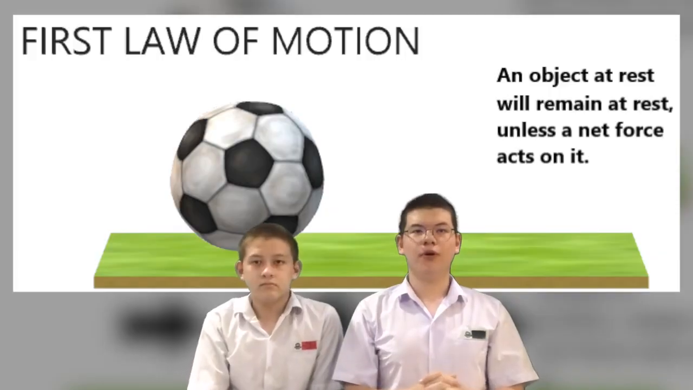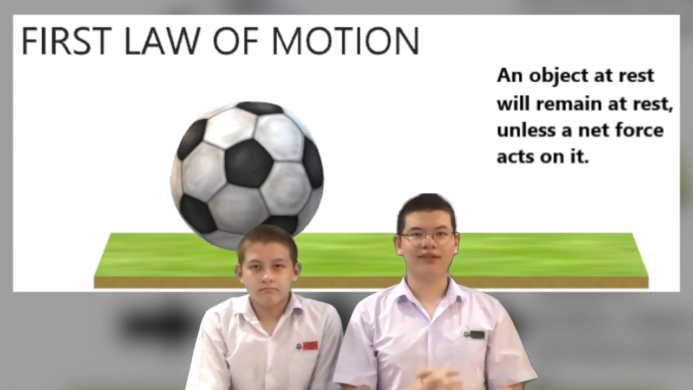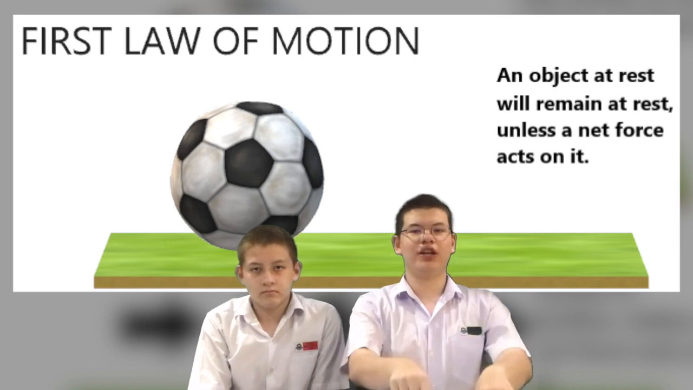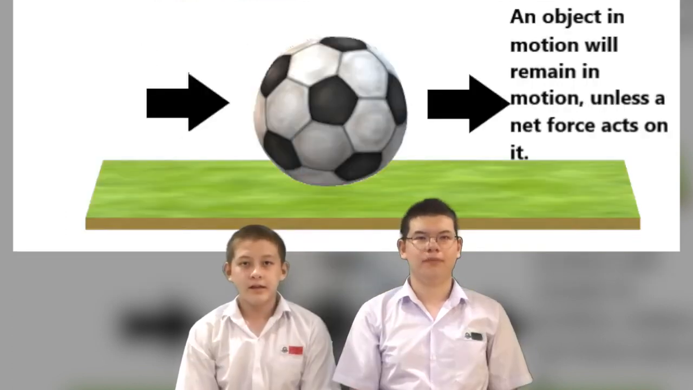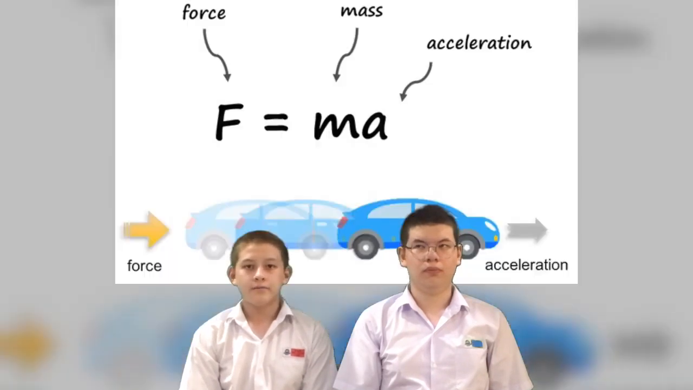In our first example, an object at rest, the stroller, doesn't move unless acted upon by an outside force. The outside force comes from when I pushed it. And in our second example, an object in motion, the stroller, will stay in motion unless acted upon by an outside force. The outside force comes from the wall.